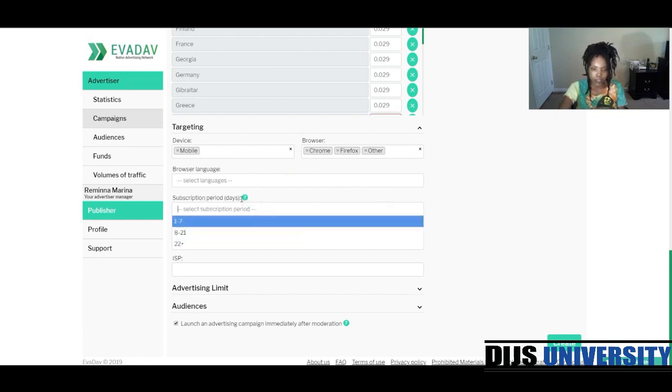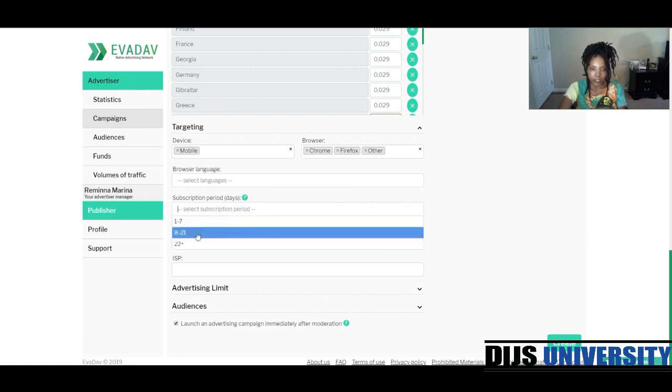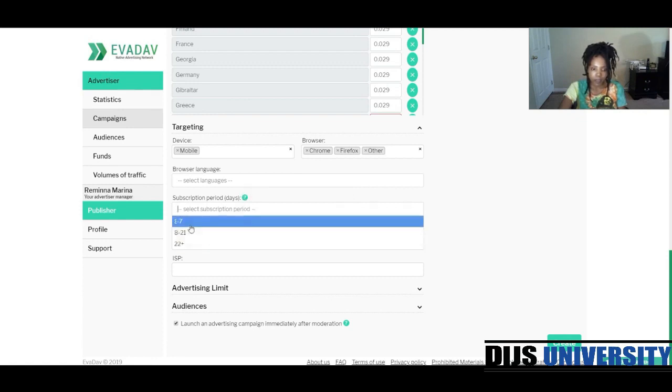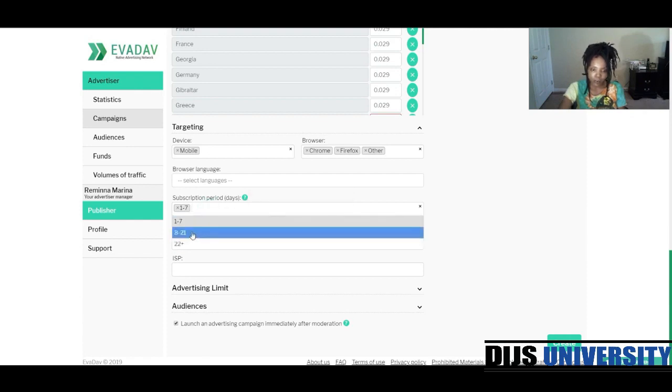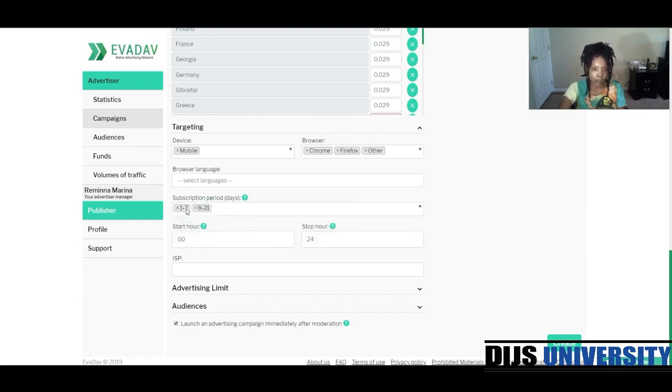I like this option. Even though they have limitations with the creatives, you can at least target by subscription period. So if I'm doing testing, I would probably go for 1 to 7, and then as I'm scaling to increase the traffic volume, I'd probably go to maybe 8 to 21 days. But that's a good option.